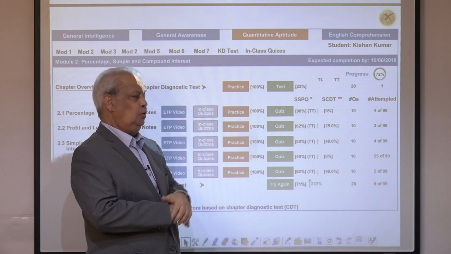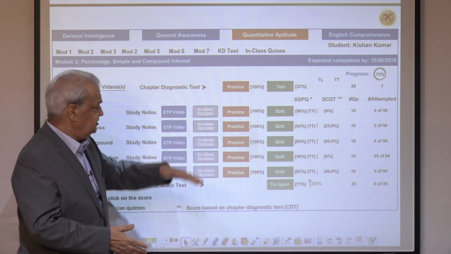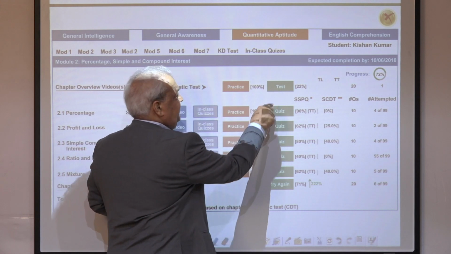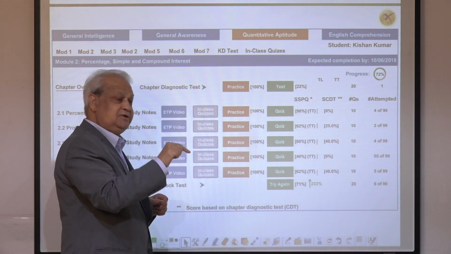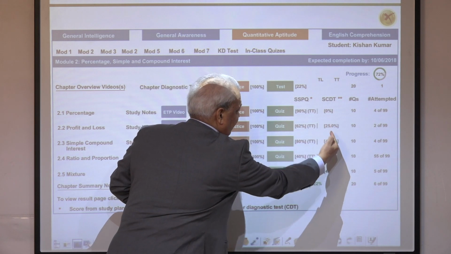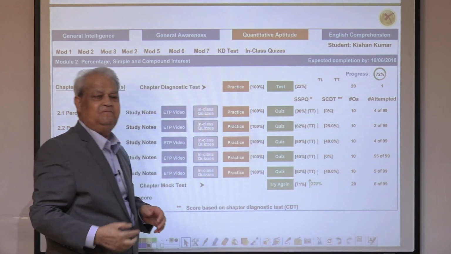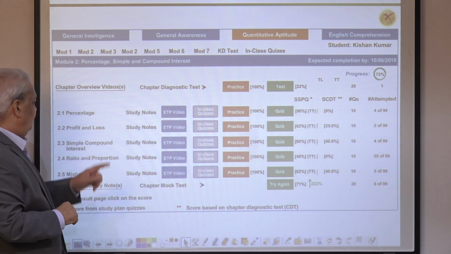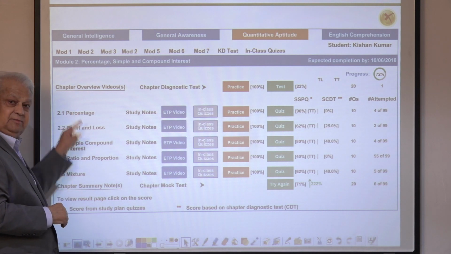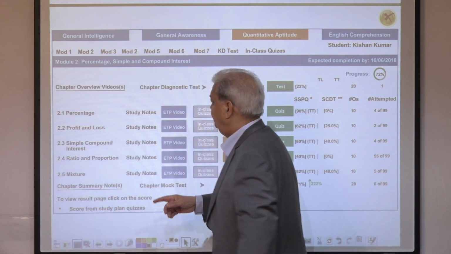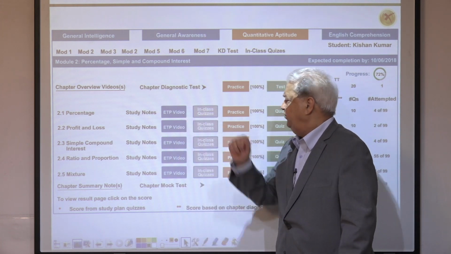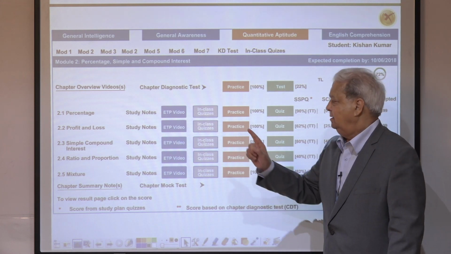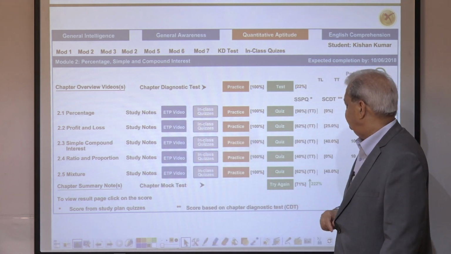Then, based on this score, the system created a study plan. The performance of the student in each and every topic covered in that chapter is over here: 25%, 40%, 0%, 40%. Then the study plan is created based on that. First, topic by topic or section by section, he has to go through the study notes, watch video, take practice quiz, and then take quiz. Video, practice quiz, and quiz.